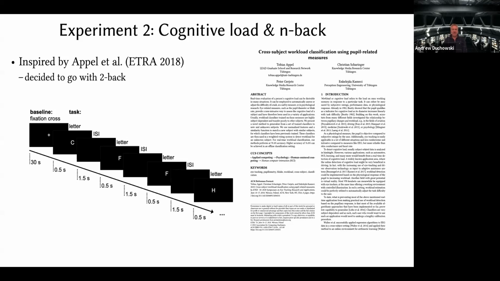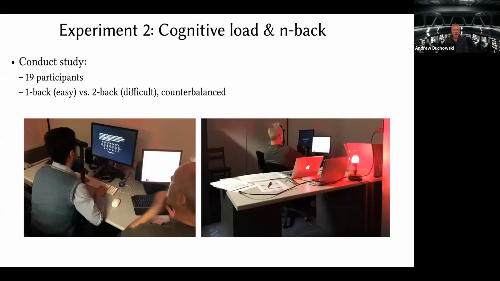We used a limited alphabet, C, F, H, I think, and maybe S. You can refer back to the paper to see how we designed this task, again, as a replication of Appel et al.'s ETRA paper. One problem we had in this setup is that, unfortunately, I used a low lighting condition, and I guess I'd forgotten about Pichkovich's warning that if you have the pupil already dilated, it might cause problems in finding pupil difference related to the original baseline if you have a low lighting condition.